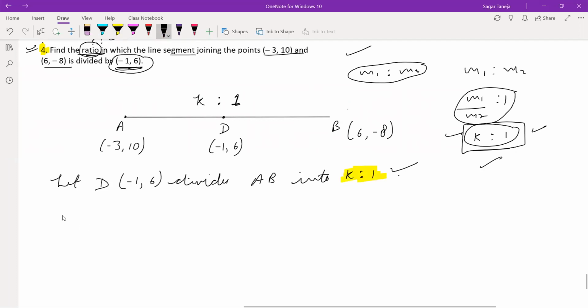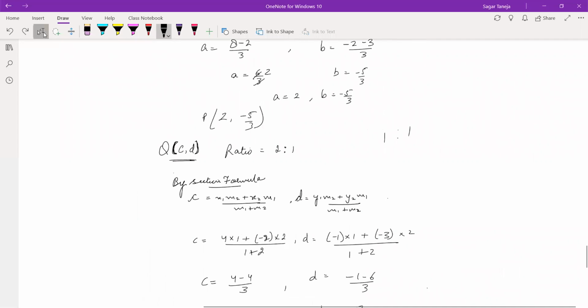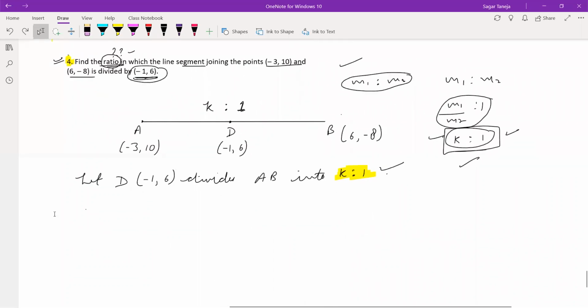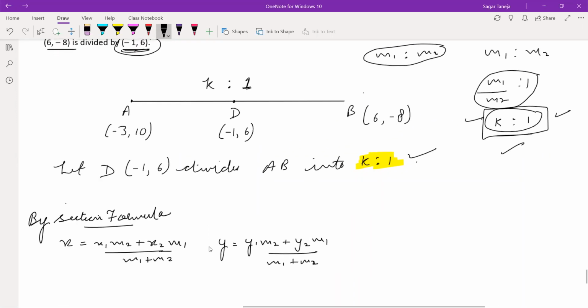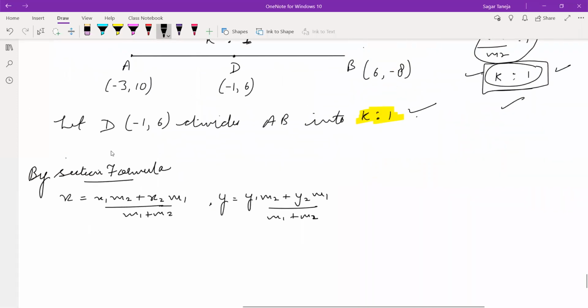So by section formula, now what are the points?